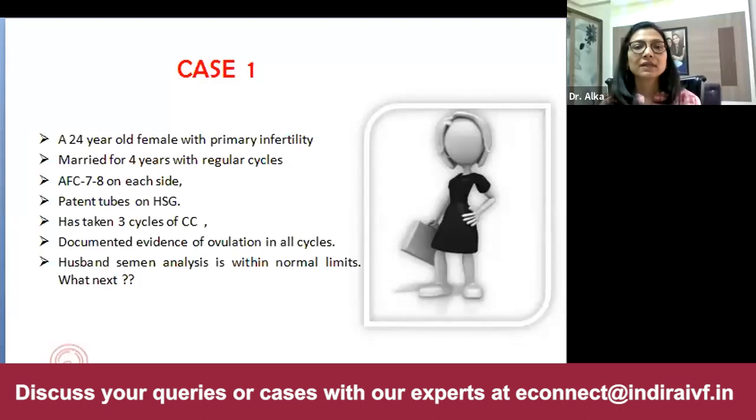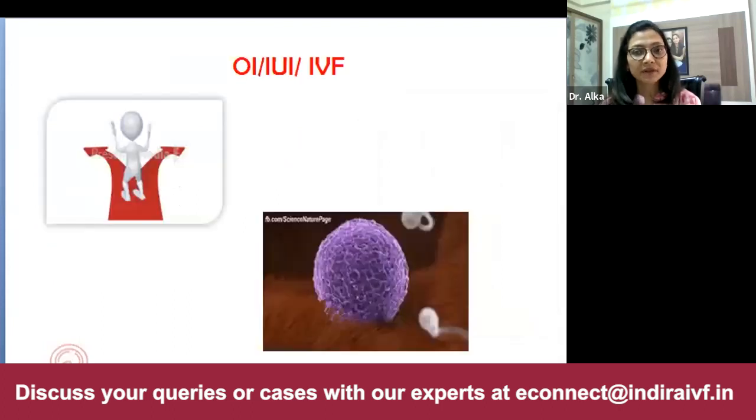Okay. So then let me put this, that there is no place for timed intercourse in unexplained infertility in modern day practice. So if this lady has already taken clomiphene and documented ovulation is there, and if her endometrium is fine, then I would prefer using another cycle with clomiphene, or you can replace the drug with letrozole, and she should be planned with IUI rather than timed intercourse.